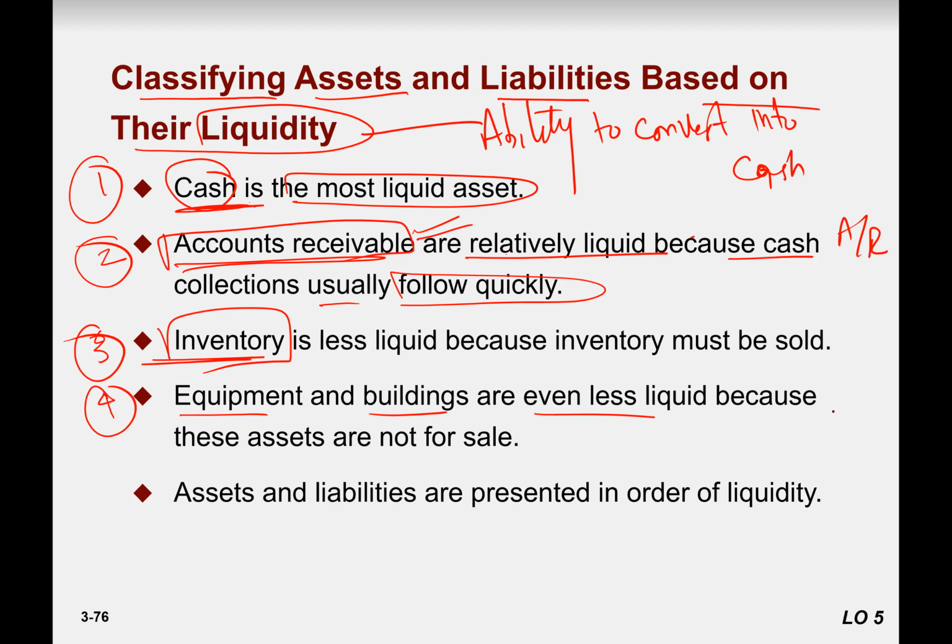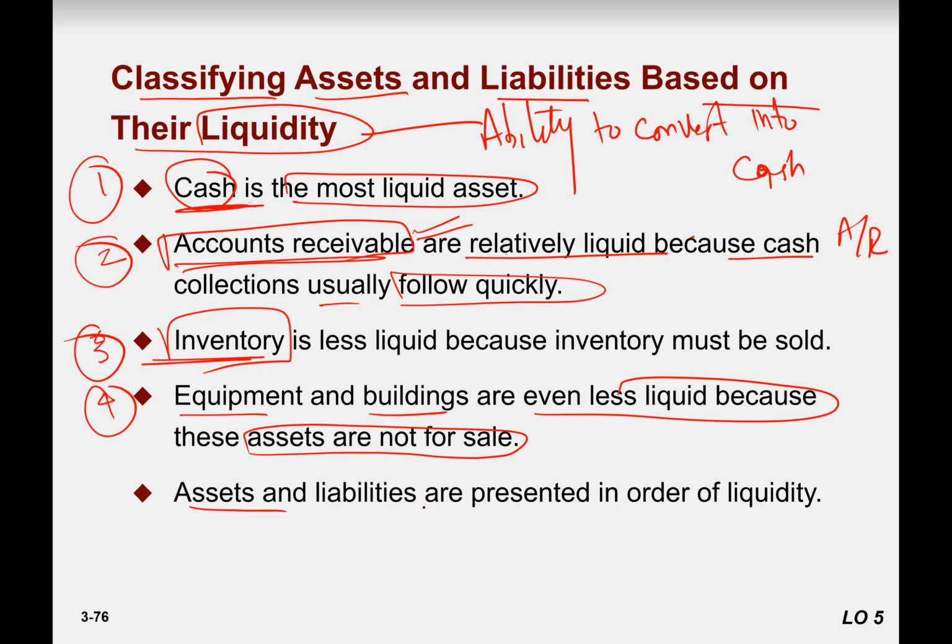Buildings are even less liquid because the assets are not for sale for regular purposes. If you want to sell your equipment, it takes more time, right? Buildings, it takes more time. If you want to convert those buildings into cash, maybe it takes more than 6 months or more than a year. But also that is not the purpose of your business, to sell your own assets, right?